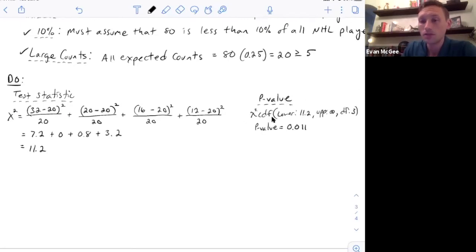Remember, our p-value comes from the chi-square distribution, which is skewed to the right. We had a chi-square value of 11.2 going to positive infinity. Our degrees of freedom, since there are 4 categories, subtract 1, is 3. We'll get a p-value of 0.011. I'll show you how to do that in the calculator as well.